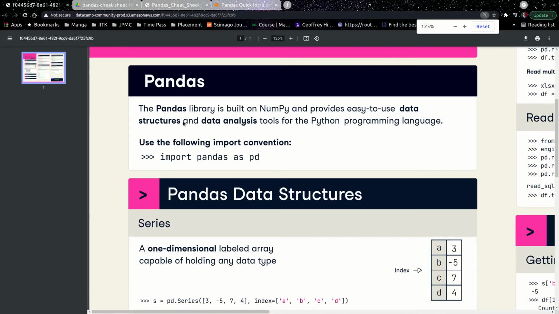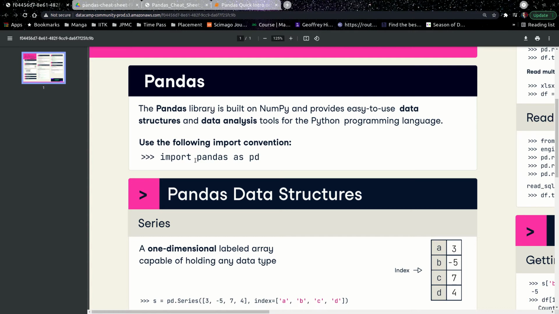This is a very good cheat sheet from DataCamp, right? So obviously, importing pandas as pd. I explained this logic in the previous video, that whenever we are importing some library, we try to use a shortcut like as pd, and this is very popular with the pandas library itself.